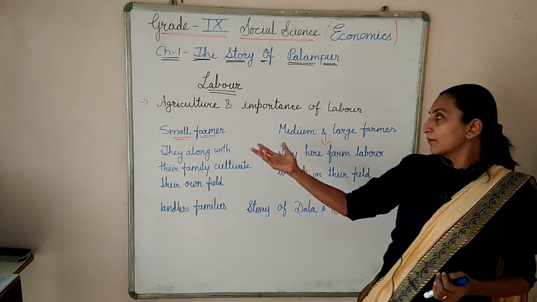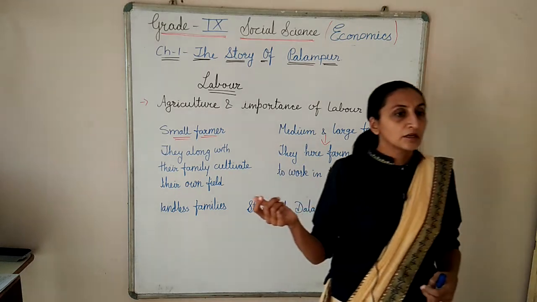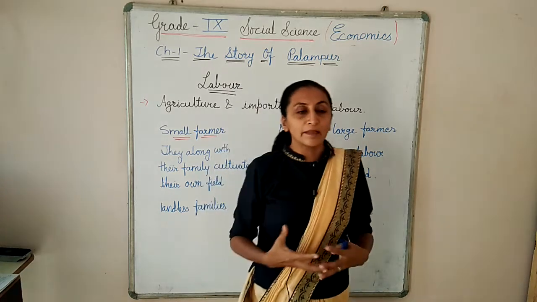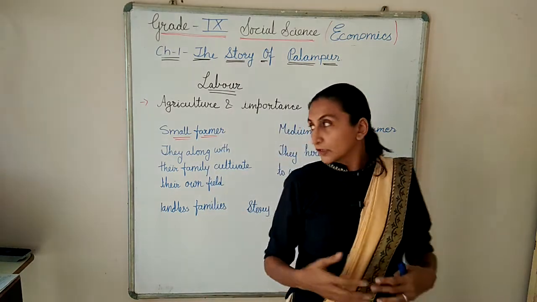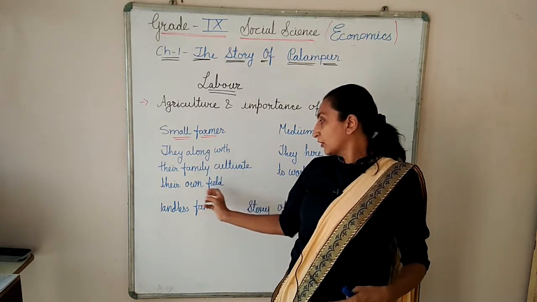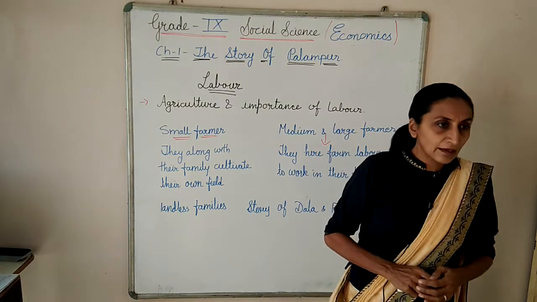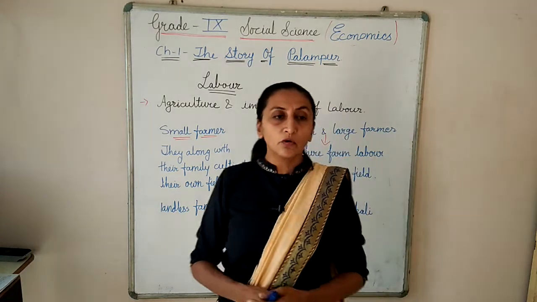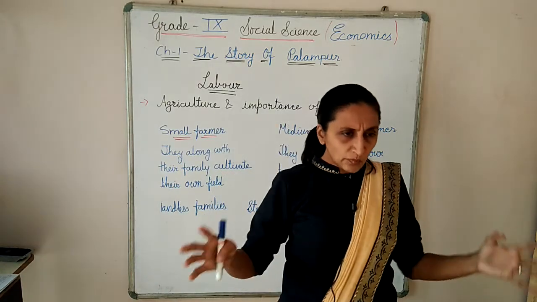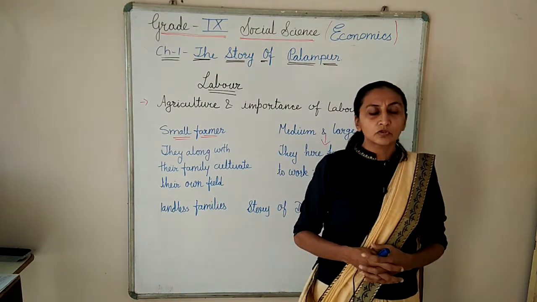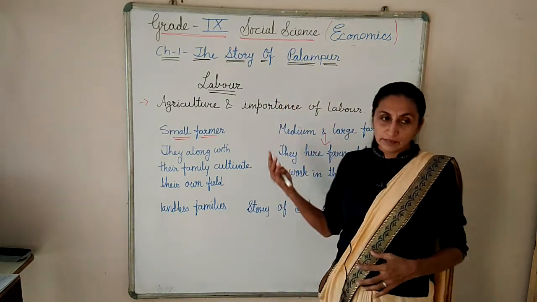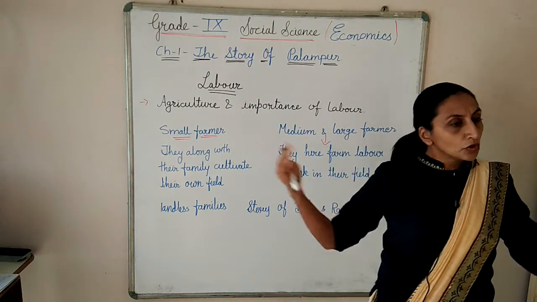Now, there are small farmers, and medium and large farmers. How can we get the laborers? From where are the laborers coming? Small farmers, along with their family, cultivate their own field. All the family members together do the work on the field, because the plot is small. But medium and large farmers have huge plots.